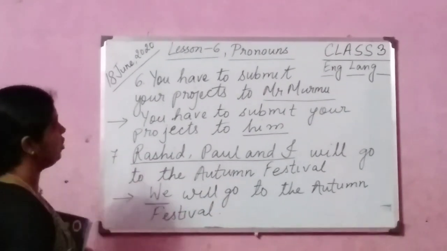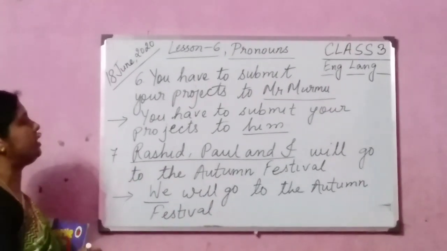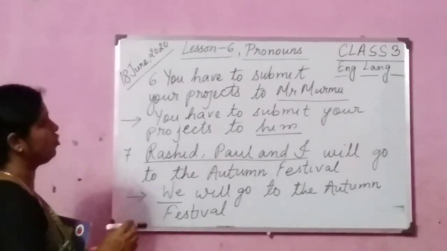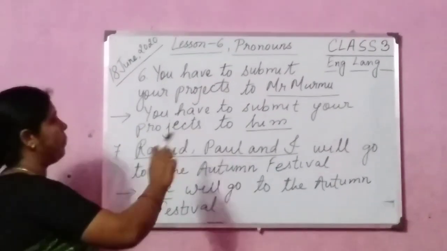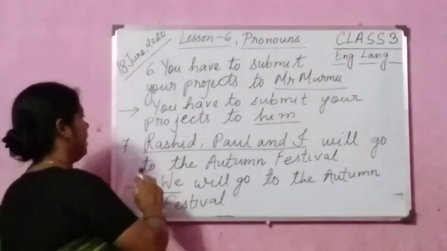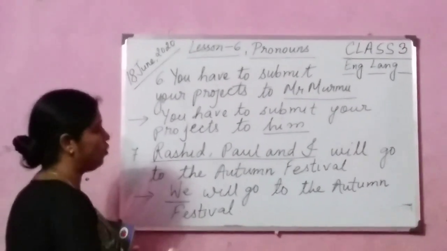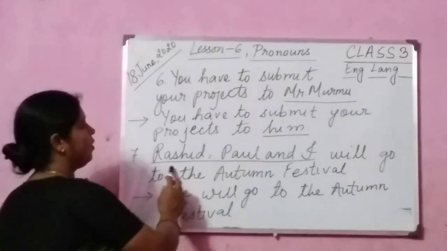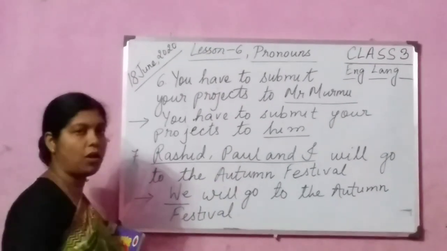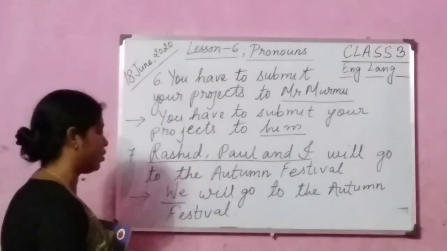Okay, please see children, once again you see here number 6. You have to submit your projects to Mr. Murmu. You have to submit your projects to him. Number 7. Rashid, Paul and I will go to the autumn festival. We will go to the autumn festival. Instead of Rashid, Paul and I, we have used the pronoun we.